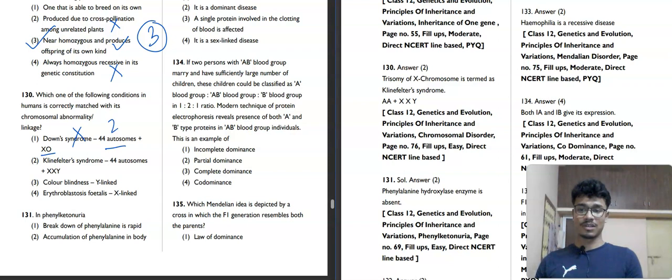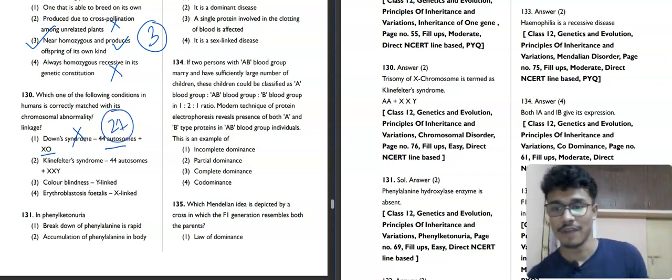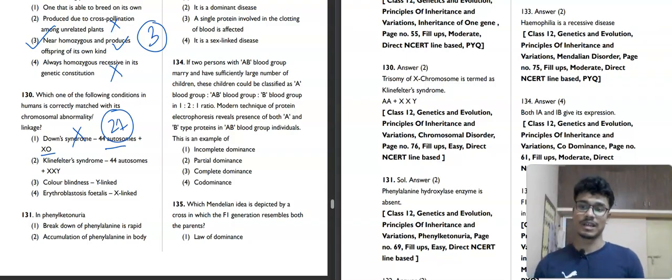Down syndrome is trisomy 21. In Klinefelter syndrome, 44 autosomes plus XXY, it is correct. Color blindness, is it Y linked? No, it is X linked. Erythroblastosis fetalis is X linked? No, it is not. This is not related with X-linked or Y-linked. So here the second option is our correct answer.